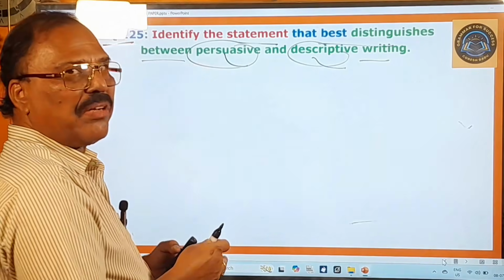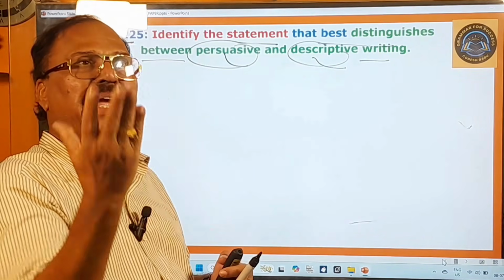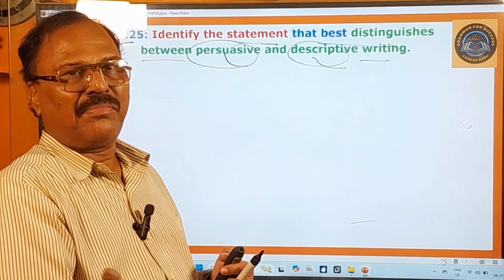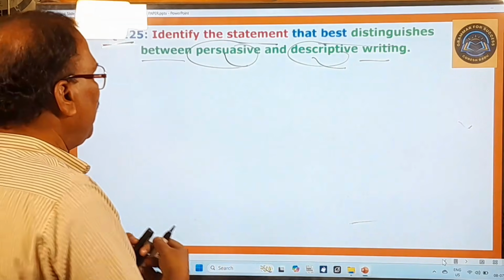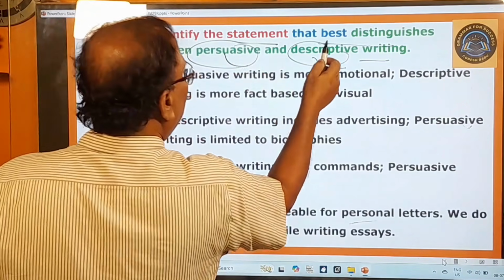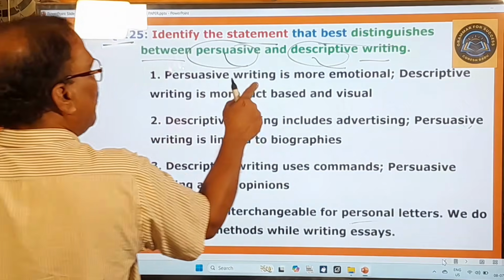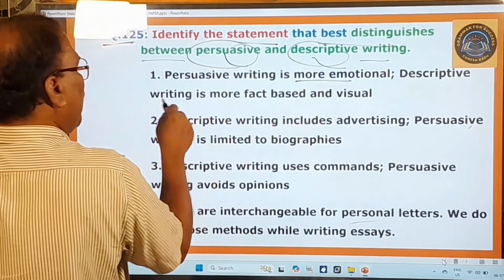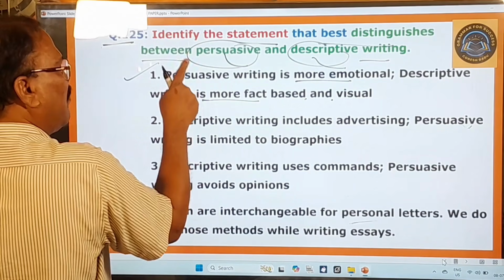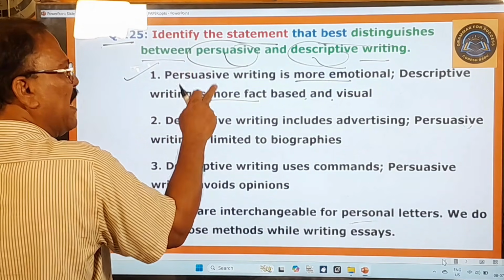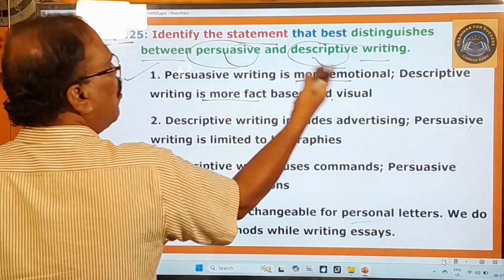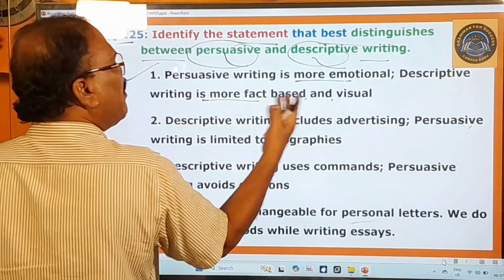And descriptive writing is there. Descriptive writing aims to paint a picture, okay, with words without using arguments. Okay, this is the only difference between these two kinds of writing. And here you pay attention, what is the statement that best distinguishes. So here persuasive writing is more emotional, very good. Descriptive writing is more fact based and visual, right? The very first one is the right one. Okay, this is the only statement that can best distinguish between persuasive and descriptive writing, because persuasive writing is more emotional, descriptive writing is more fact based and visual.